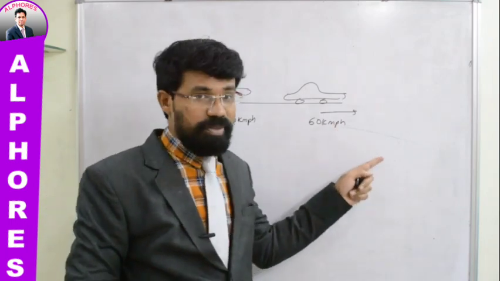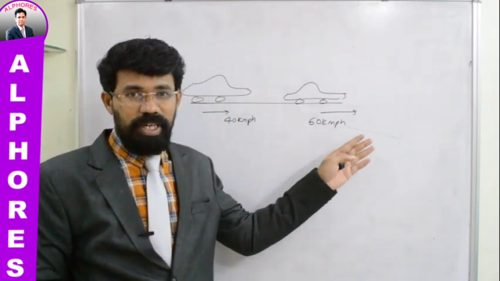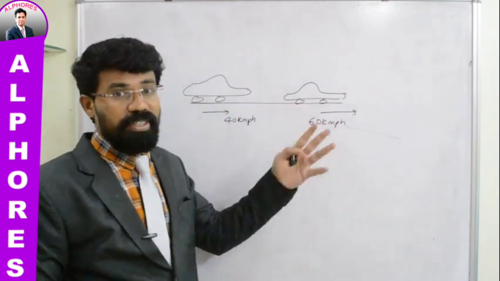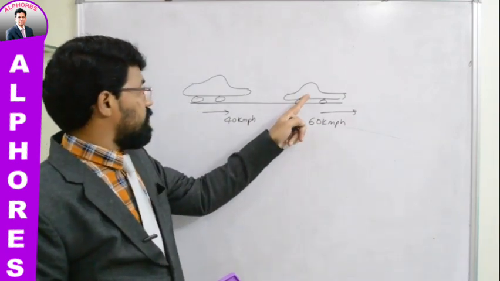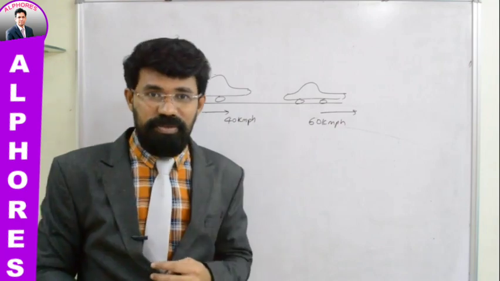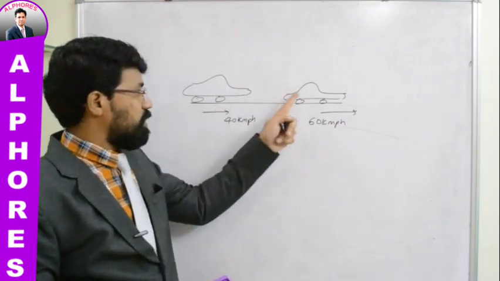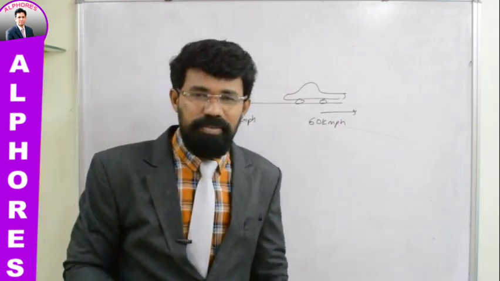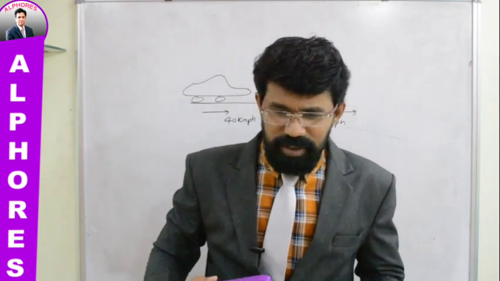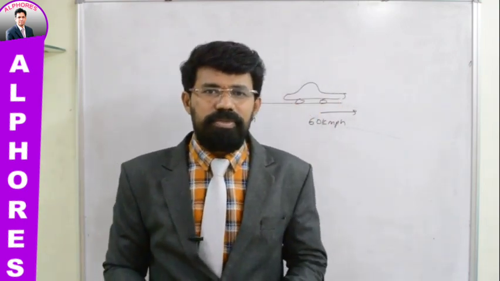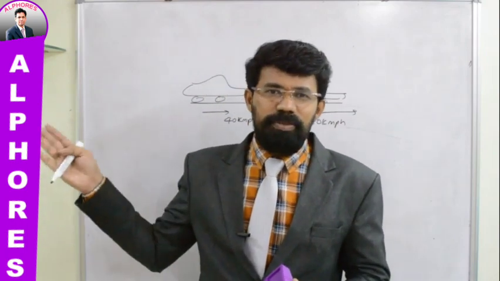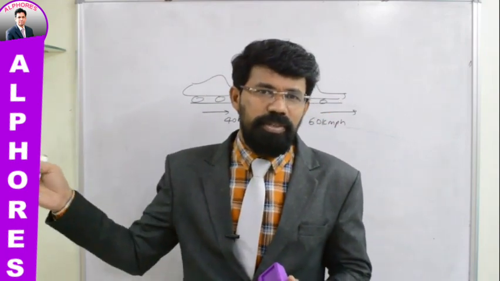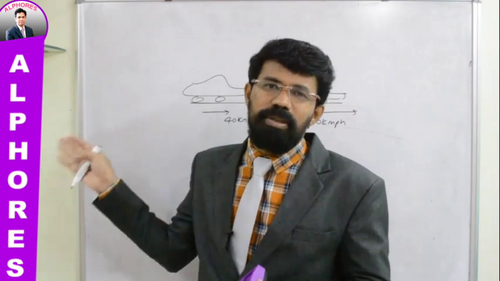If a person is observing from the road, standing just beside the road, to him the scene appears differently. If the driver of this car is observing this car, to him it appears differently. And the driver of this car, if he is observing this car, it appears differently. Even if you are traveling in a train or bus, whatever trees and buildings you see just beside the road all appear to be moving in the backward direction.